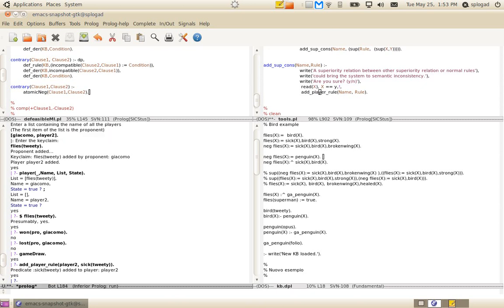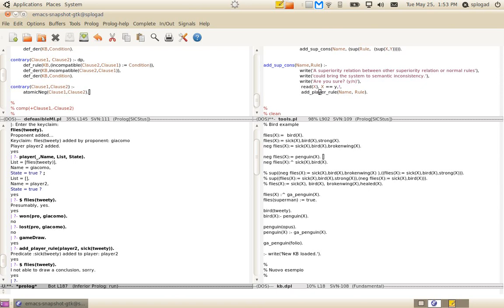At this moment, we added this rule to the predicate list of player 2. Now flies Tweety says I'm not able to draw a conclusion. It's normal because saying that Tweety is sick, we activate a defeater, and so we can't reach a conclusion.